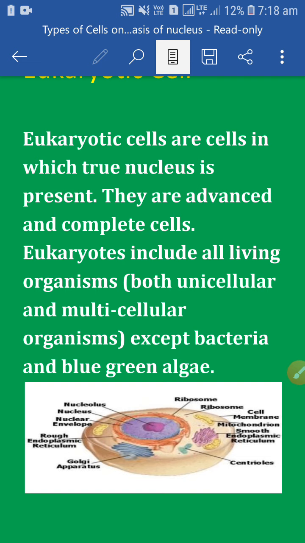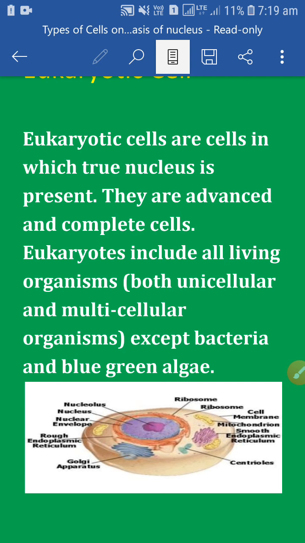So students, we will differentiate between prokaryotic and eukaryotic cell on the following features. First feature, size. Prokaryotic cells are generally small, 1 to 10 micrometers, but eukaryotic cells are generally large, 5 to 100 micrometers. On the basis of nuclear region, prokaryotic cells are poorly developed, with no nuclear membrane, and are called nucleoid. But in eukaryotic cells, the nuclear region is well defined, surrounded by nuclear membrane.